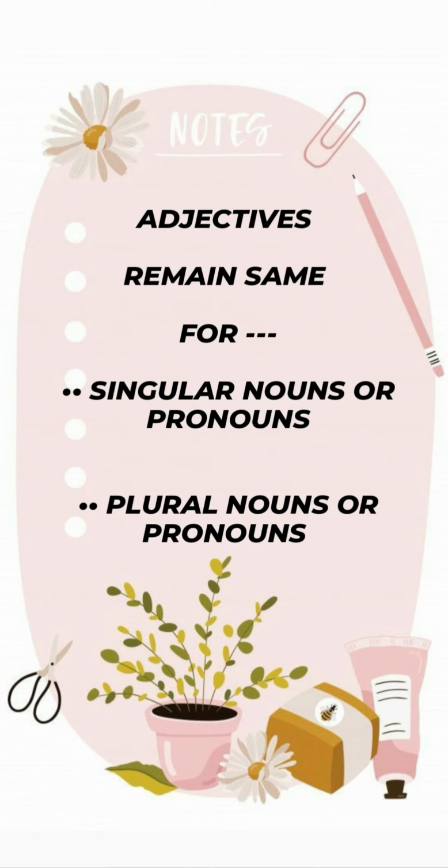So adjective never changes for singular and plural. चाहे वो singular हो, चाहे वो एक चीज़ हो या एक इंसान हो या एक animal हो, whether it is one animal, thing, place, person, or more than one animal, place, thing or person. So the adjective will not change, and this I'll make you more clear with an example.